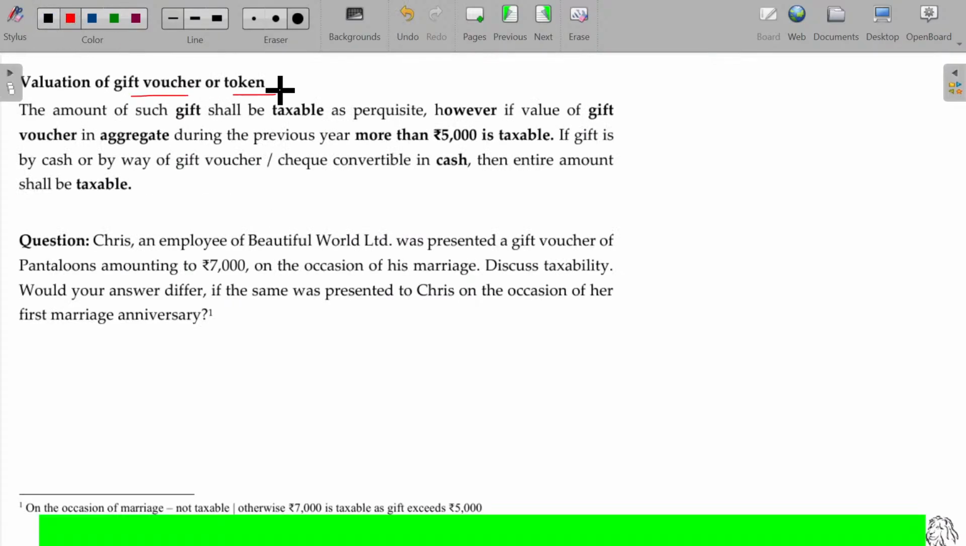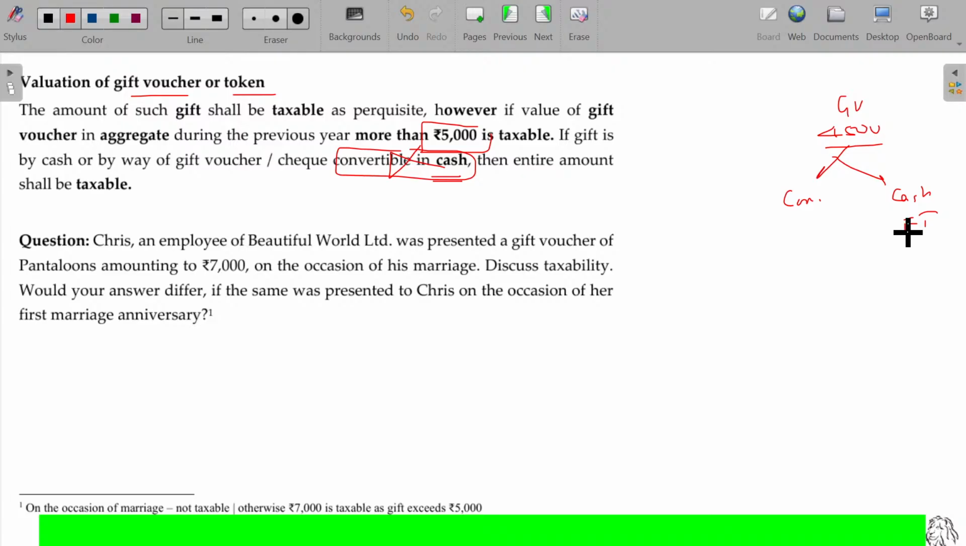Valuation of gift vouchers and tokens. 5,000 is the limit. It should not be encashable in cash. It should not be convertible into cash. If the gift voucher is 4,500, using the gift voucher you can purchase any commodity or any asset or any electronic gadgets. But if you are able to convert that into cash, then it is fully taxable.